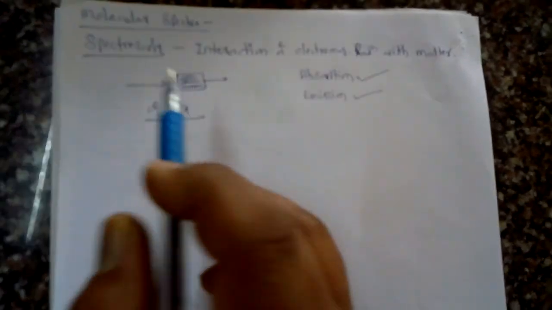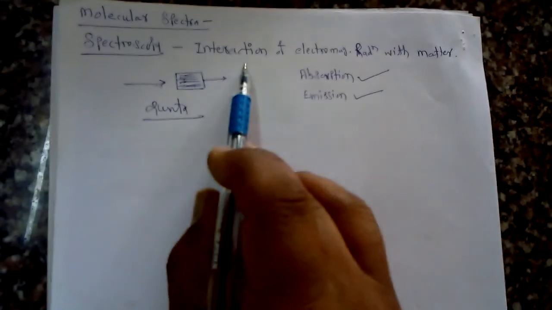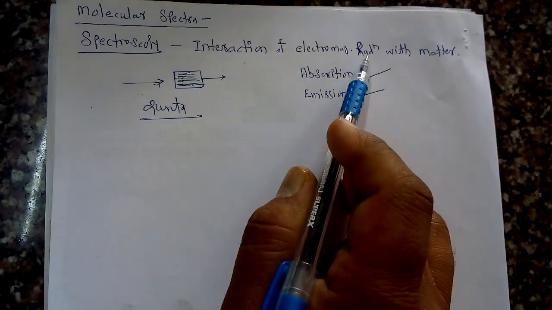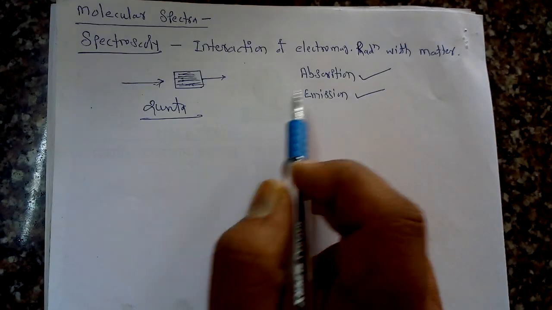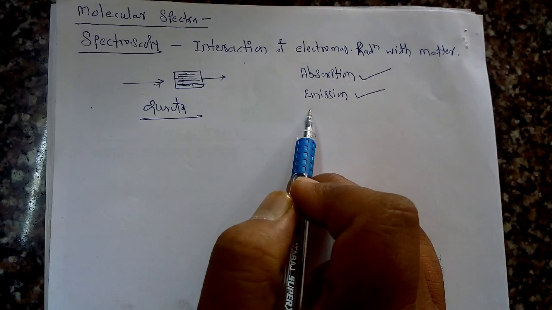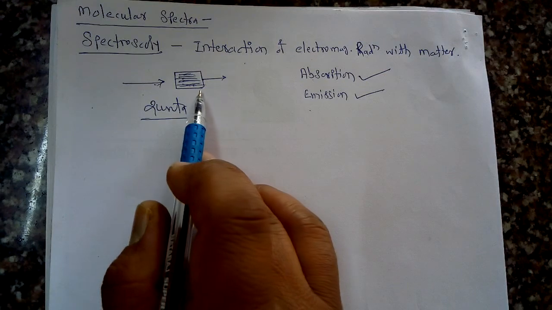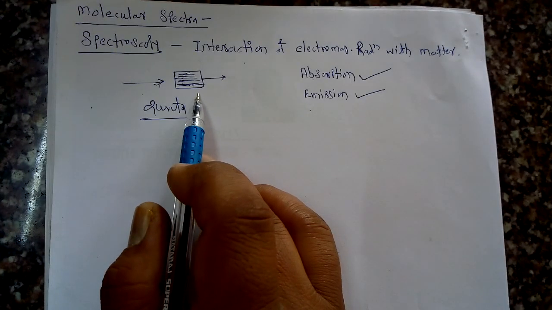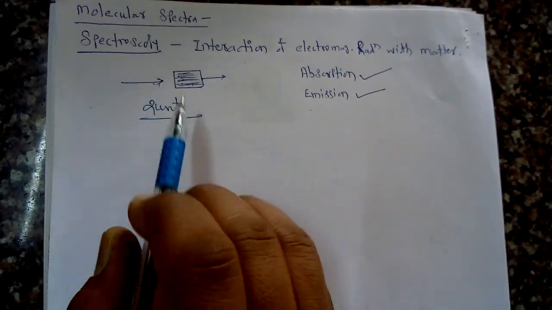So spectroscopy is a branch of science which deals with the interaction of electromagnetic radiation with matter. There are two types of interactions: one is called absorption, the second is called emission. Before studying these interactions, we must know what these electromagnetic radiations are.